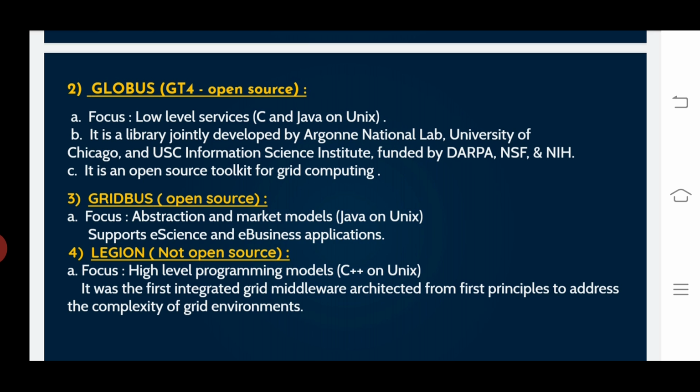And coming to the fourth one, Legion. It is not open source. The main focus is high level programming models, including C++ on Unix. It was the first integrated grid middleware architected from first principles to address the complexity of grid environments.